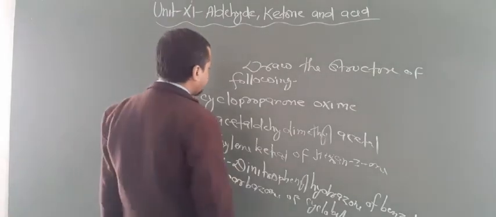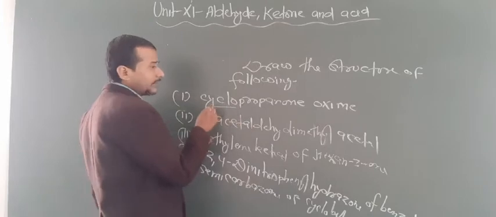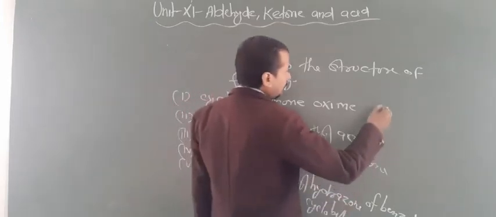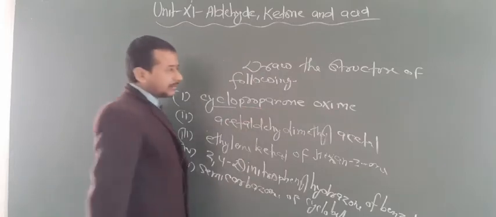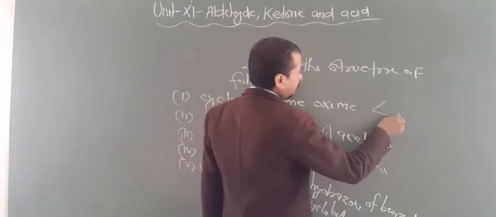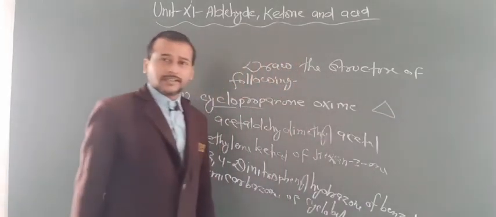Look here, first of all, cyclo is given, so you have to draw the ring. This cyclo contains prop, which means 3 carbons, so you have to draw a ring containing 3 carbons like this.